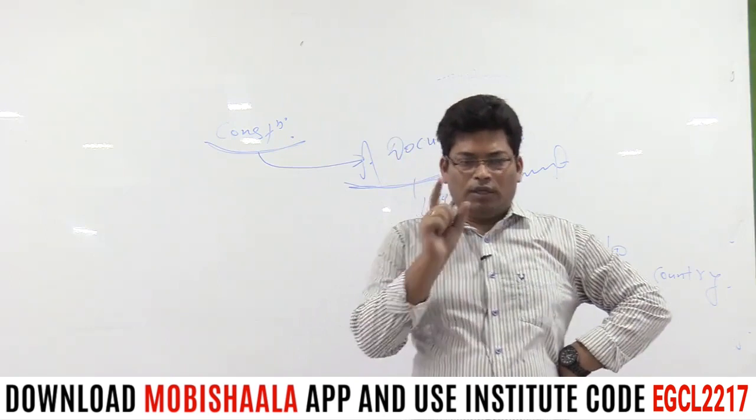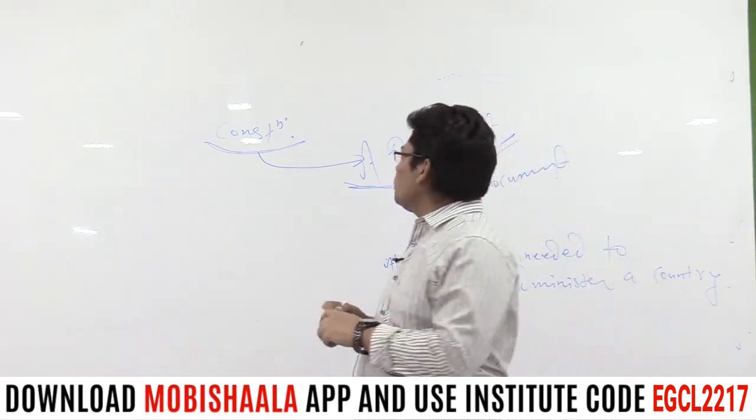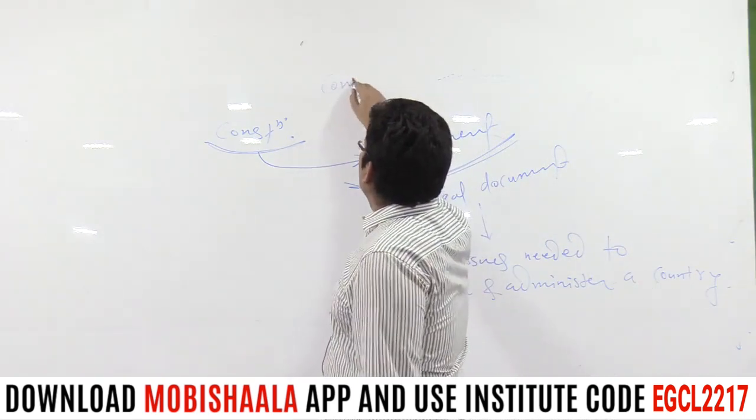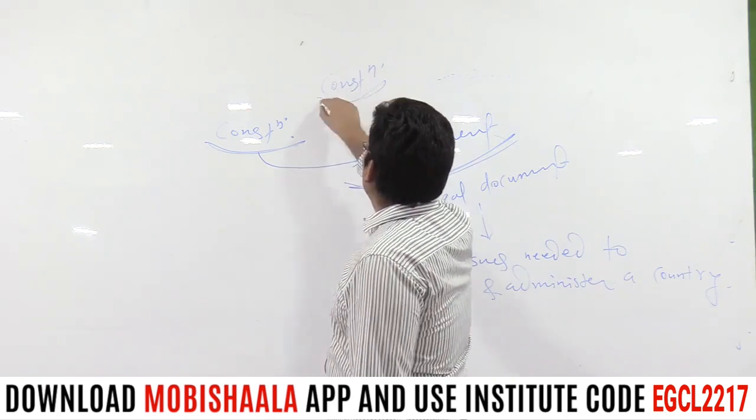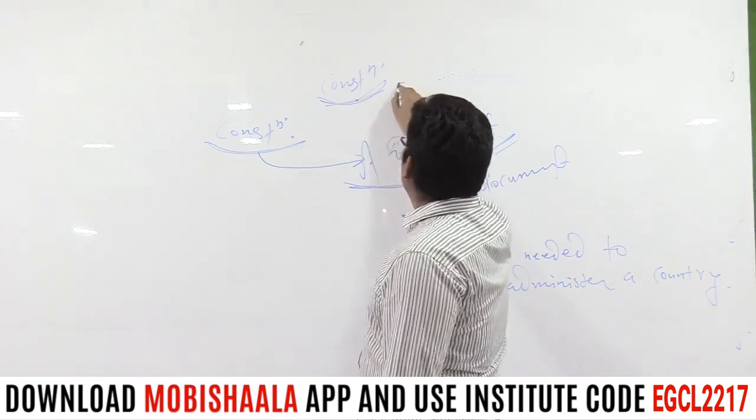Okay. So take down point number 1 about constitution. First of all, jot it down in a manner like constitution, then make a dash.